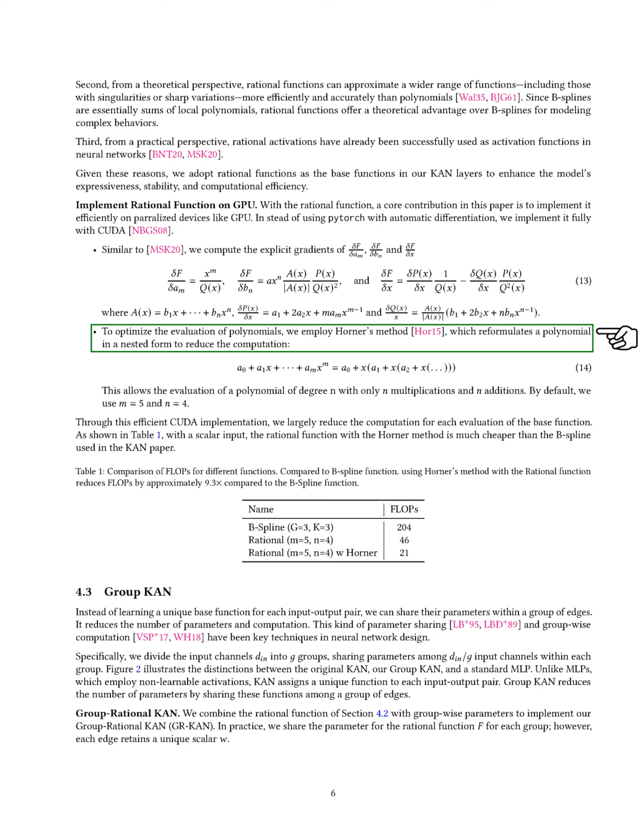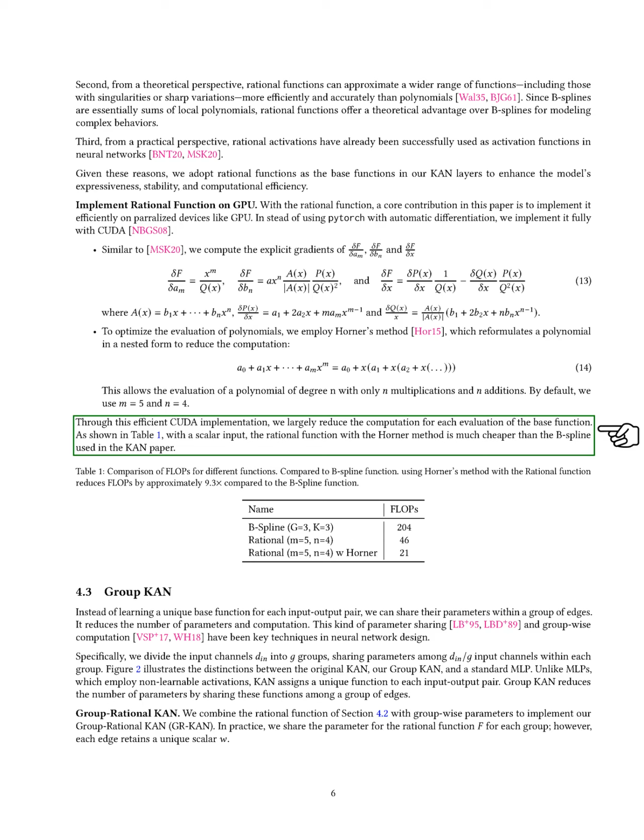We compute explicit gradients for the parameters and optimize polynomial evaluations using Horner's method, which reduces the number of computations needed. This efficient implementation significantly lowers the computational cost compared to B-splines.